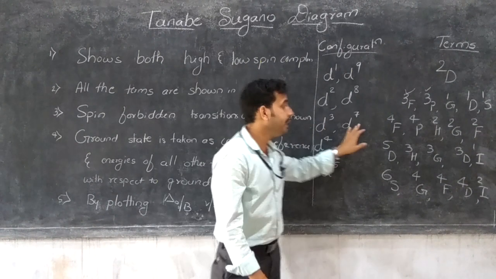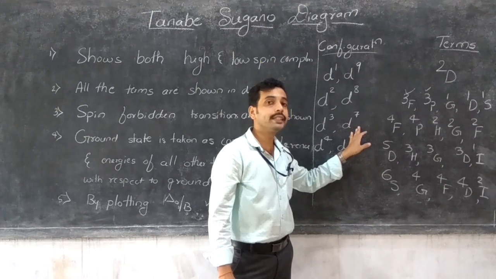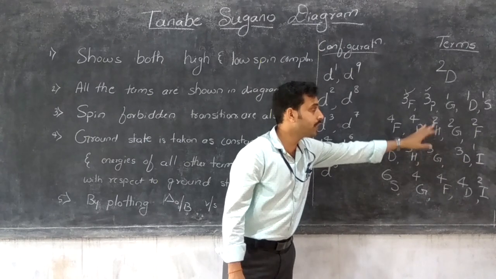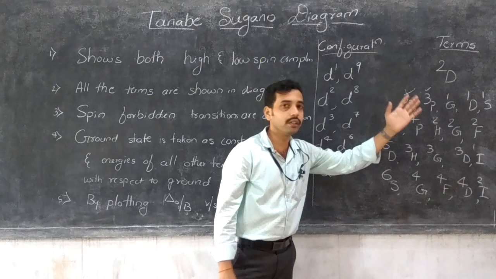Next, the d3 and d7 systems have the same spectroscopic terms like 4F, 4P, 2H, 2G, 2F, and so on.